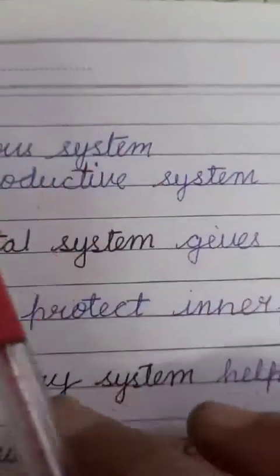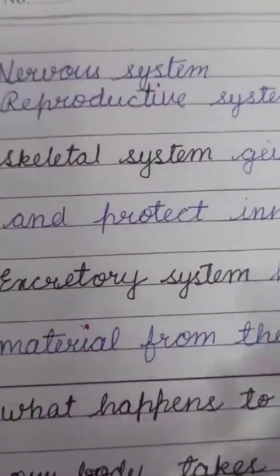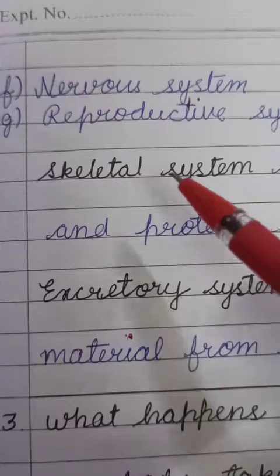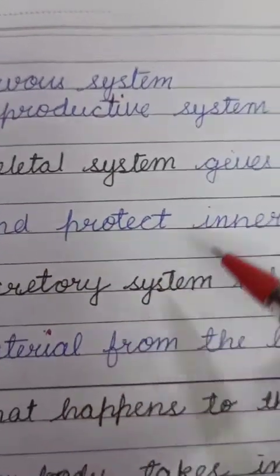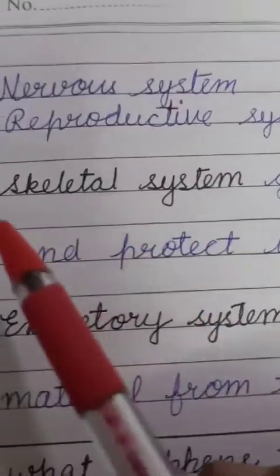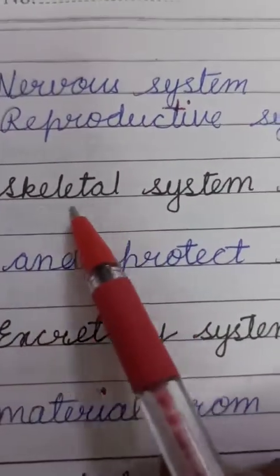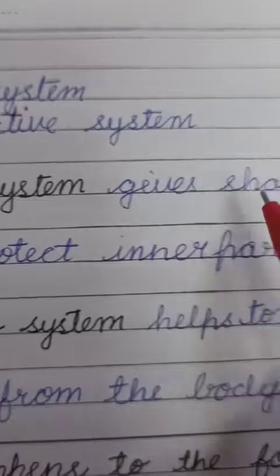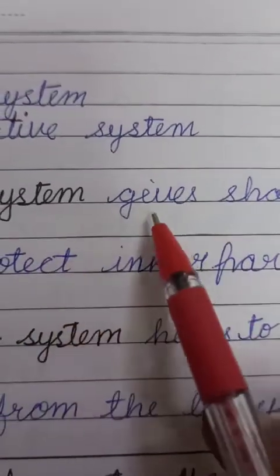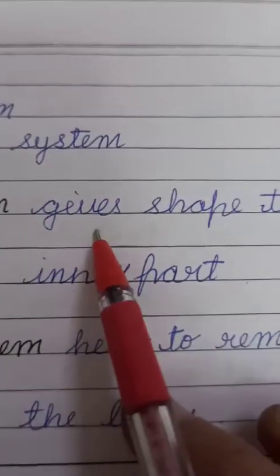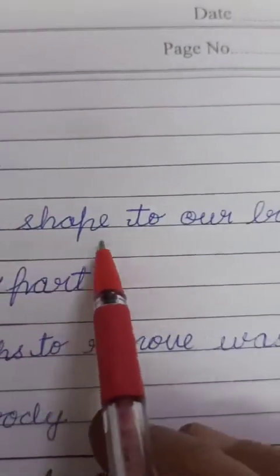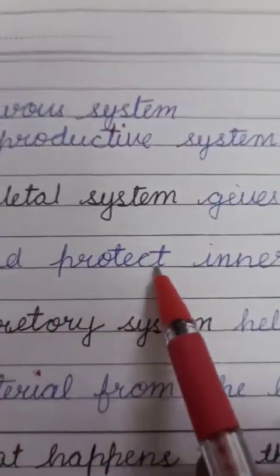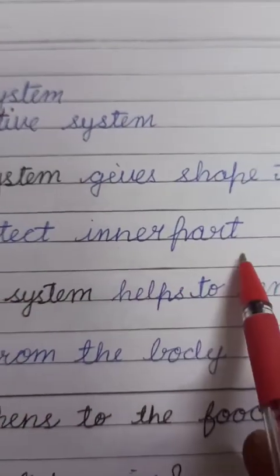So all these we have studied in detail in this chapter, and only two we have to write about here, in short. First heading I have written is skeletal system. About the skeletal system you write one sentence: skeletal system gives shape to our body and protects the inner part.